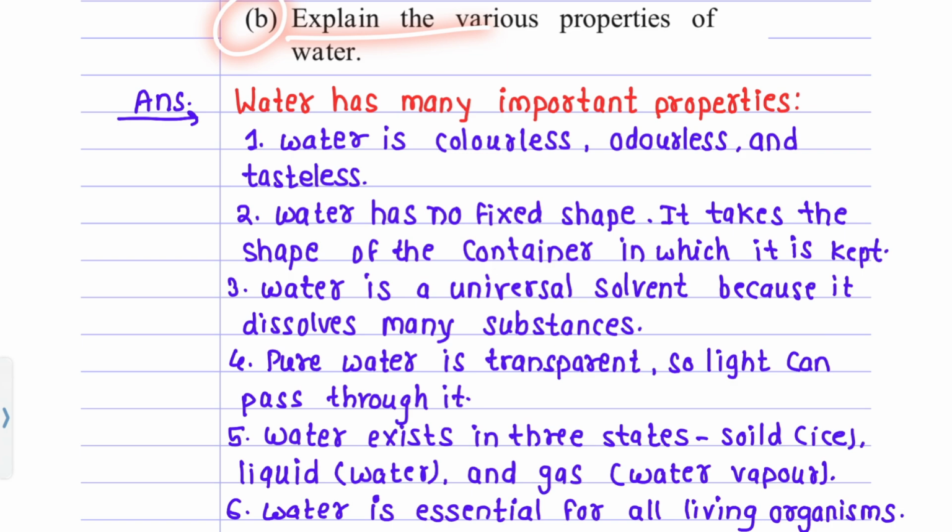B. Explain the various properties of water. Answer. Water has many important properties. Water is colorless, odorless, and tasteless. Water has no fixed shape. It takes the shape of the container in which it is kept. Water is a universal solvent because it dissolves many substances. Pure water is transparent, so light can pass through it. Water exists in three states: solid, ice; liquid, water; and gas, water vapor. Water is essential for all living organisms.